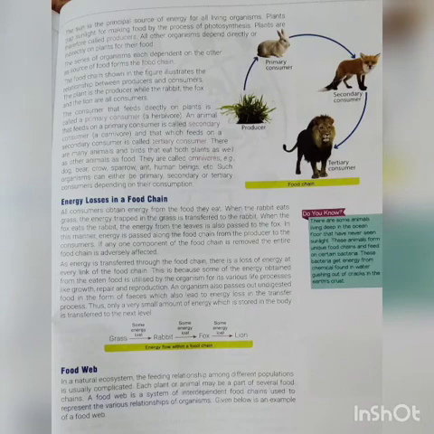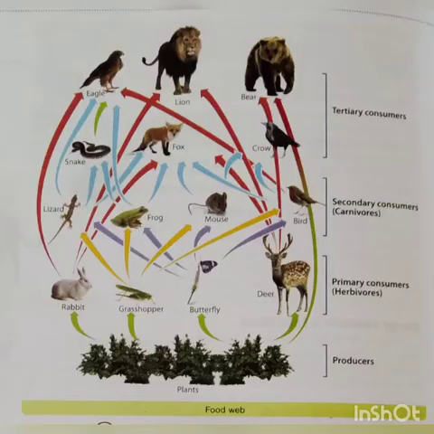Now, the last topic of today's class is the food web. In a natural ecosystem, meaning an environment-friendly system, there's a feeding relationship between different populations. So each plant or animal may be a part of several food chains. So we can say that a food web is a system of interdependent food chains which shows the various relationships of organisms. Okay, students.